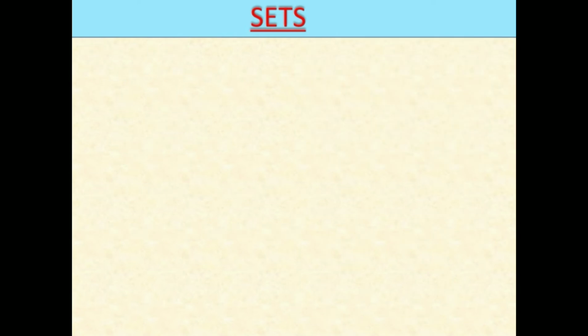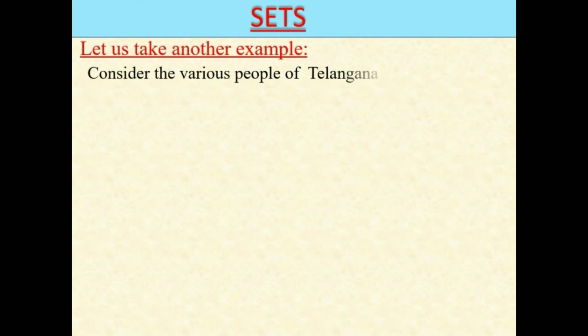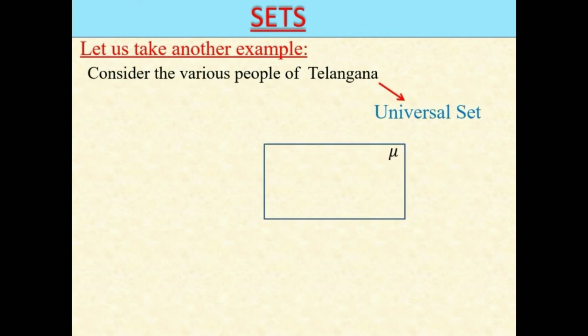For better understanding, let us consider another example. If we want to study various people of Telangana, here assume every district of Telangana is itself a set. Then the set of Telangana is called the universal set. In the same way, if we want to study the people of our country, in this case the set of the whole country is the universal set. Children, I hope you understood.